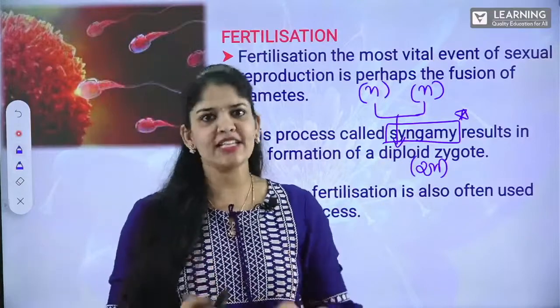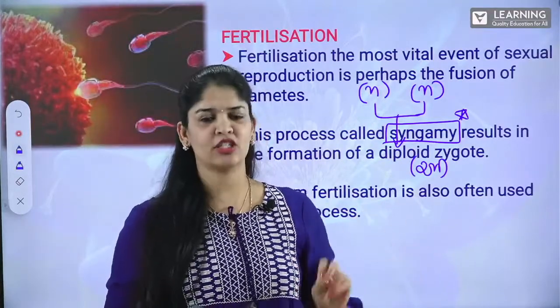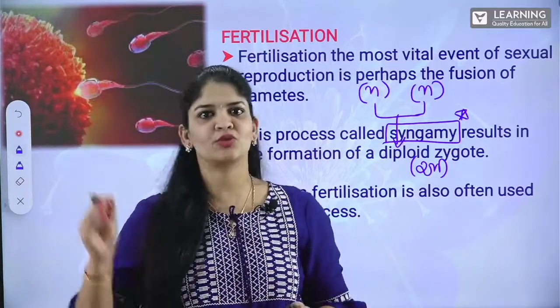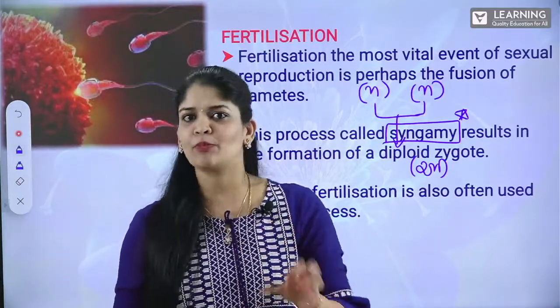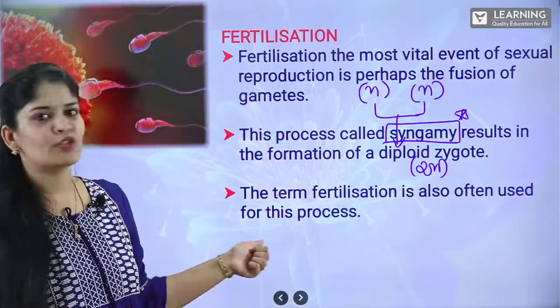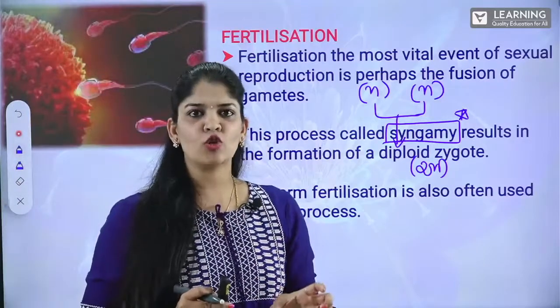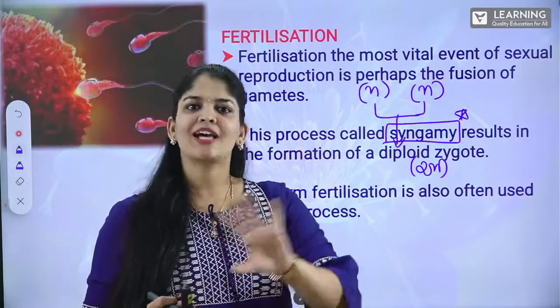Zygote is very simple to understand, where two gametes in haploid condition fuse to give rise to a zygote, which is having diploid condition. Now, the term fertilization is often used in this process because there is a fusion of gametes. We can call the fusion of the gametes fertilization.